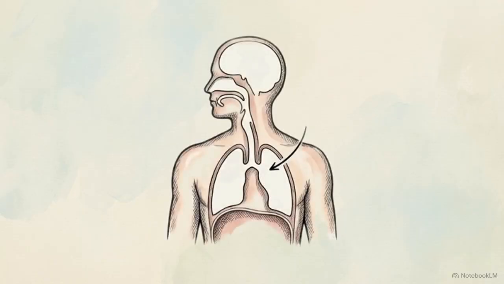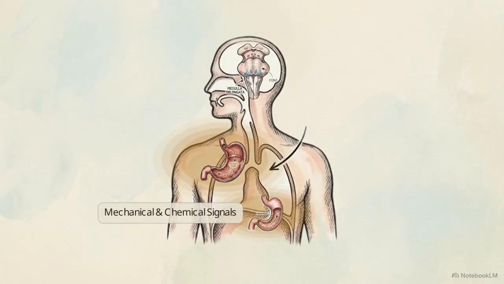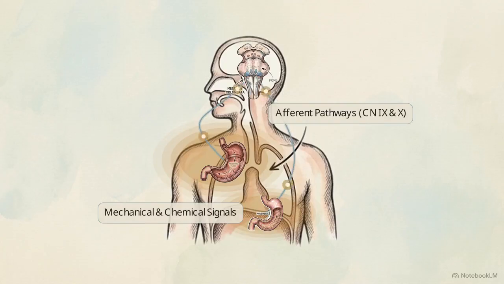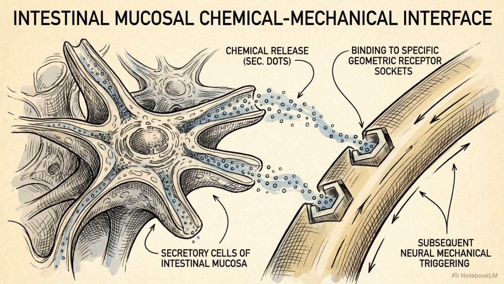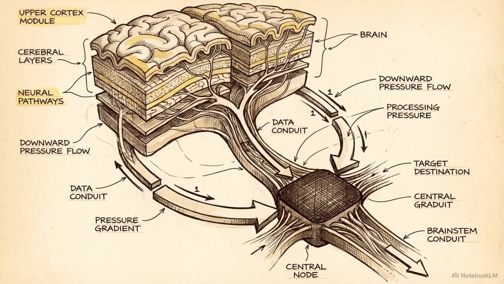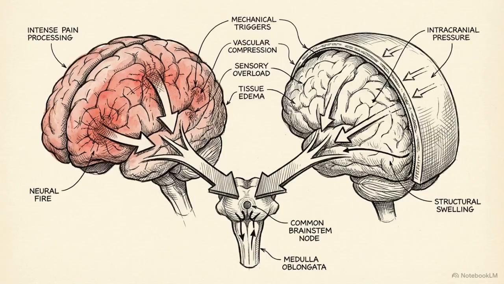This schematic tracks the additional pathways converging on the medulla. The vagus and glossopharyngeal nerves carry mechanical data from the GI tract, firing in response to physical distension or chemical irritation. When gastrointestinal mucosa is irritated, specialized enterochromaffin cells release serotonin. This binds to peripheral 5-HT3 receptors, triggering the vagal afferent pathway. Direct inputs from higher cortical and limbic centers also feed into the vomiting center, allowing severe pain or increased intracranial pressure to trigger the medulla directly.